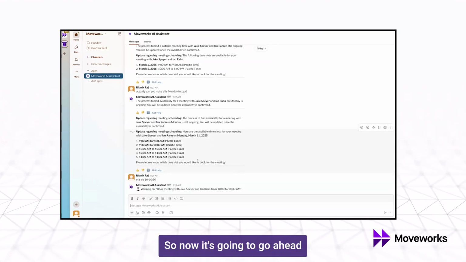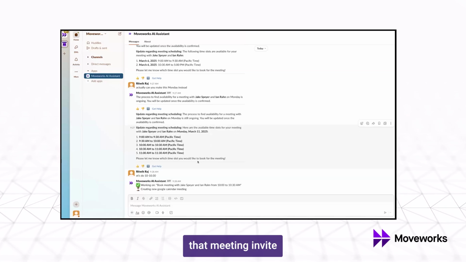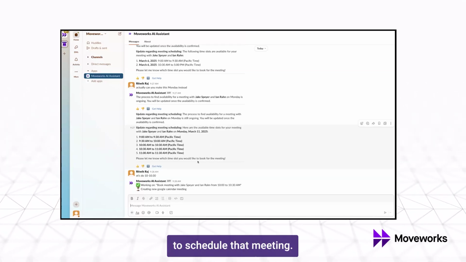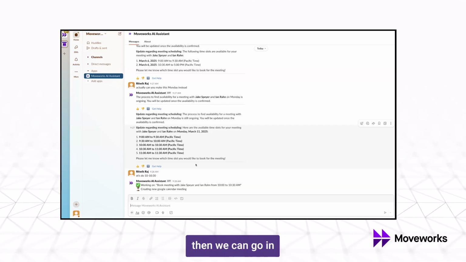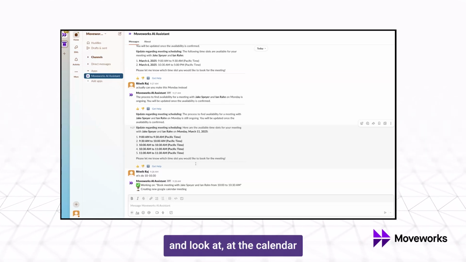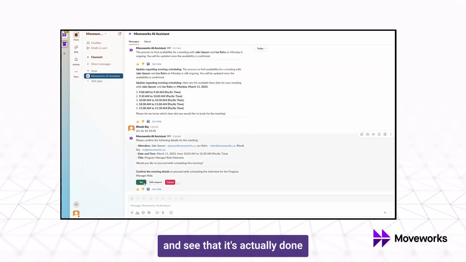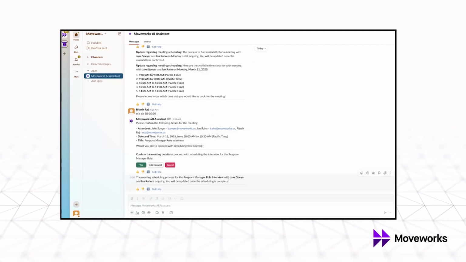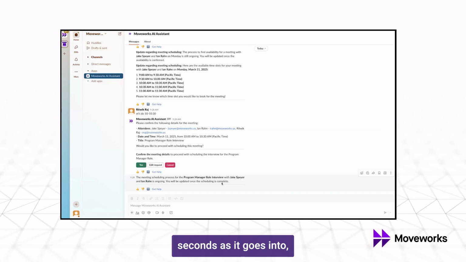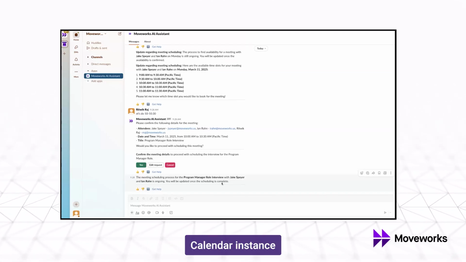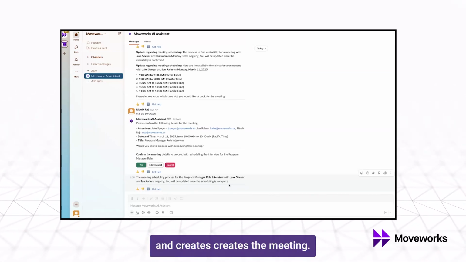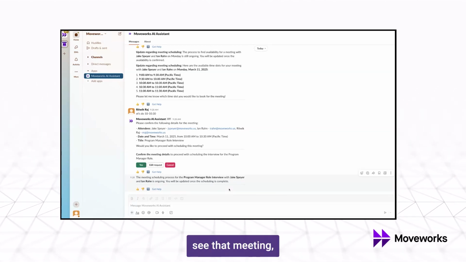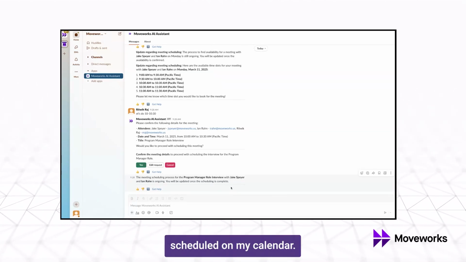So now it's going to go ahead and prepare that meeting invite and ask for my confirmation to schedule that meeting. And once it's scheduled, then we can look at the calendar and see that it's actually done that on my calendar. So let's go ahead and do that. It'll take just a few seconds as it goes into our Google Calendar instance and creates the meeting. And once it's done, it's going to provide me a link that I can click and see that meeting scheduled on my calendar.